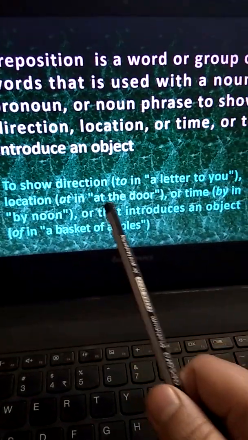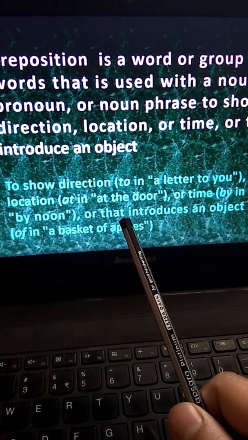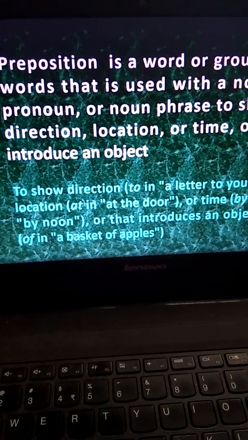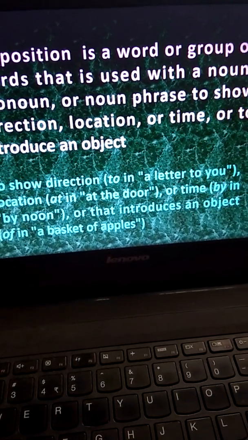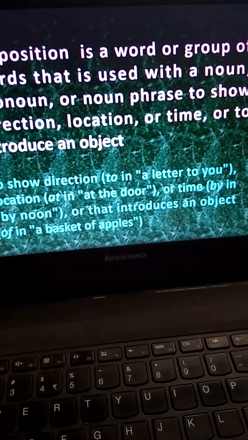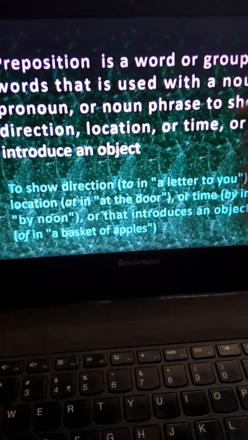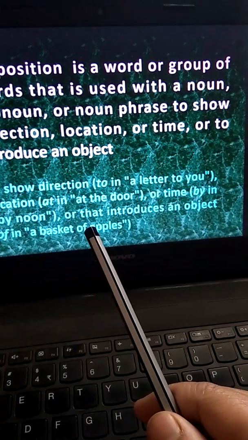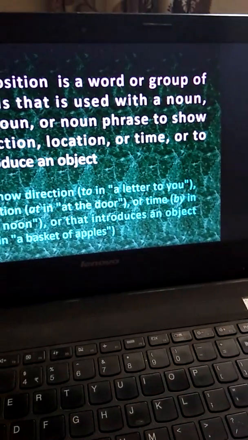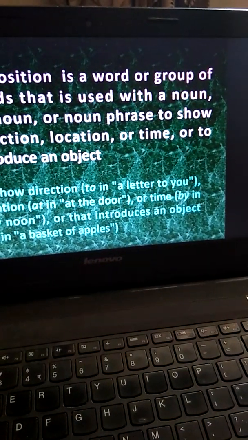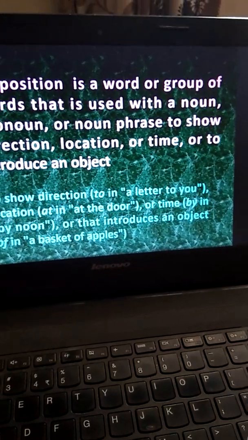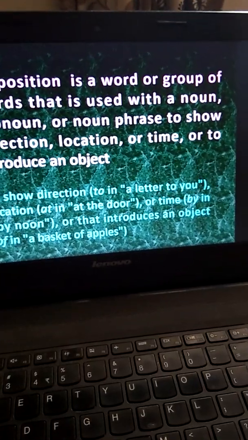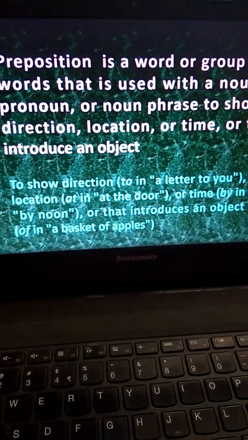To show direction, to. A letter to you. So in which direction the letter is going? The letter is going towards your direction. So letter to you, it's a direction. Location, at. The boy is standing at the door. So the boy cannot stand on the door. He cannot stand in the door, under the door, no. So at the door. So it shows a location.